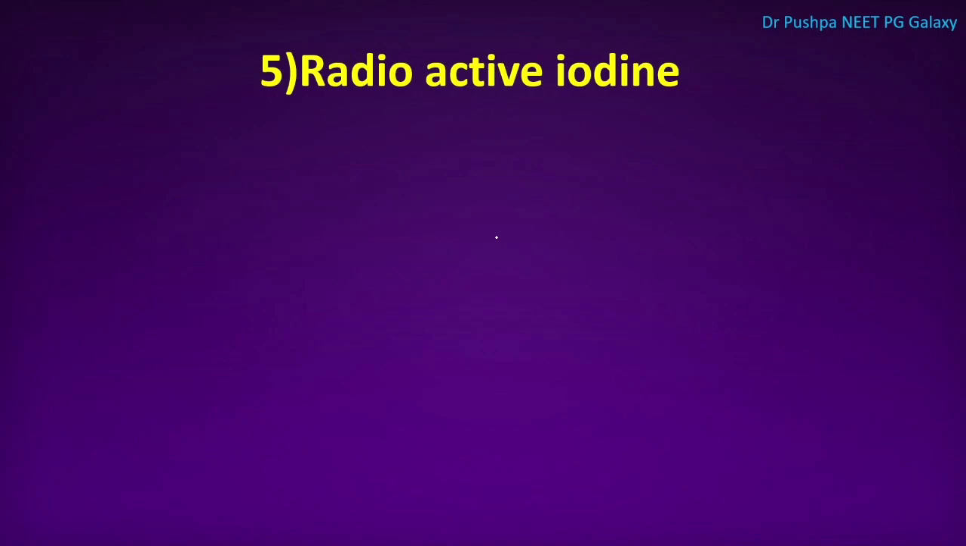Next one is radioactive iodine, that is iodine 131. It has a half-life of 8 days. Radioactive iodine emits two types of rays, gamma rays and beta rays. Gamma rays are usually used for diagnostic purpose, whereas beta rays are used for therapeutic purpose.